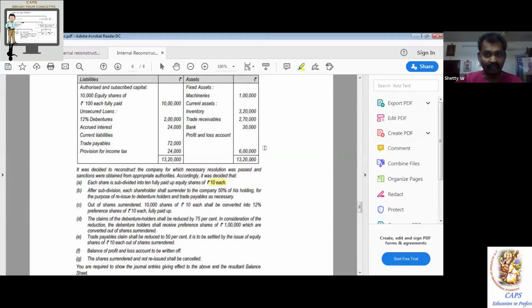Vide means with reference to. Vide BOD resolution dated. Wherever there is share capital, BOD reference should be made, because the board of directors are the ultimate authority on shares. The articles of association very categorically mention it. Interconnect accounting with the law subject.